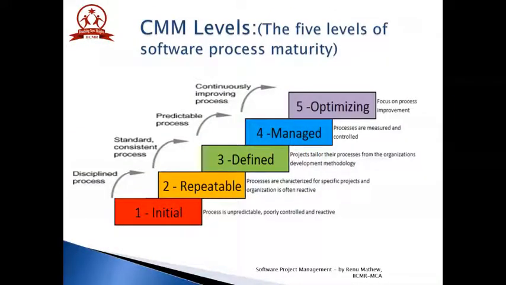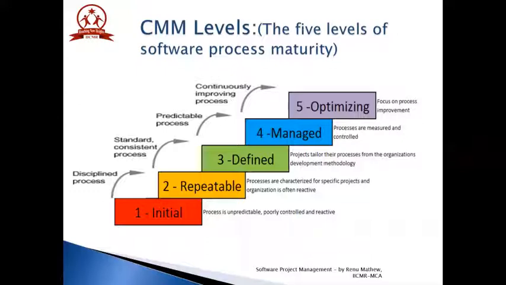Now let's discuss what are the CMM levels. Continuous process improvement is based on many small evolutionary steps rather than revolutionary innovations. The CMM provides a framework for organizing these evolutionary steps into 5 maturity levels that lay successive foundations for continuous process improvement.